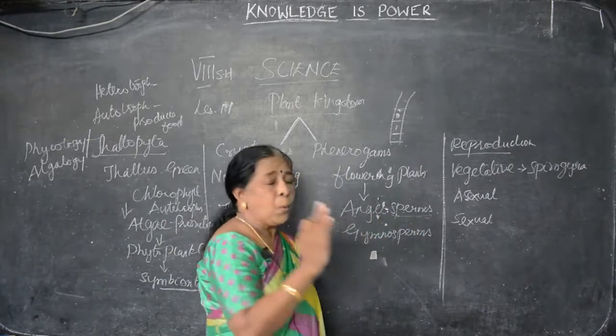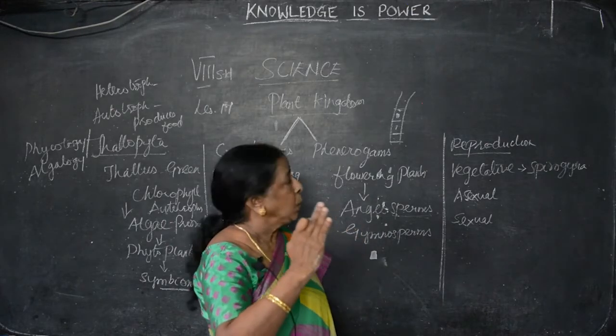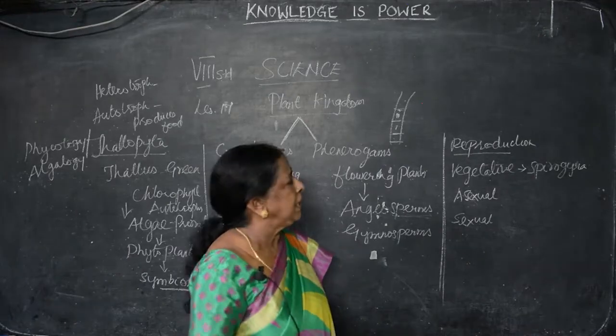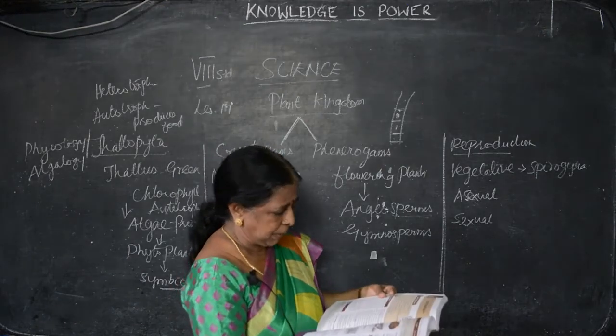Vegetative reproduction: a part of the plant grows to a certain height and divides into many. This is known as what? Vegetative reproduction. Example, what I said, Spirogyra.